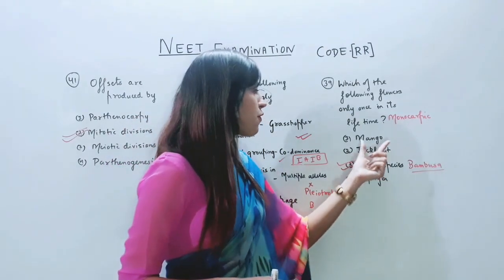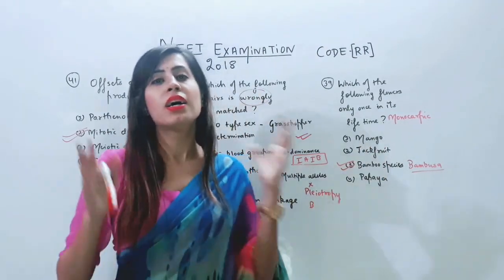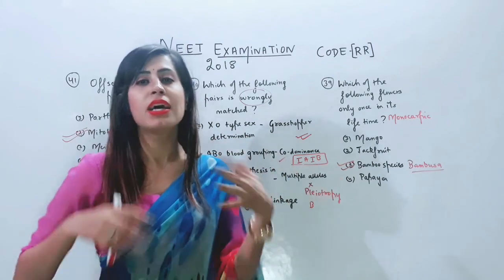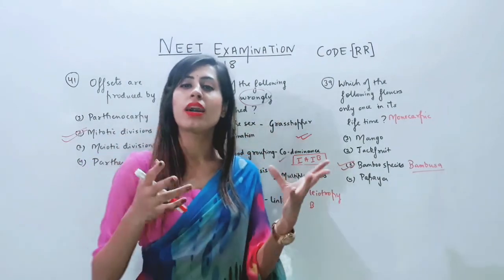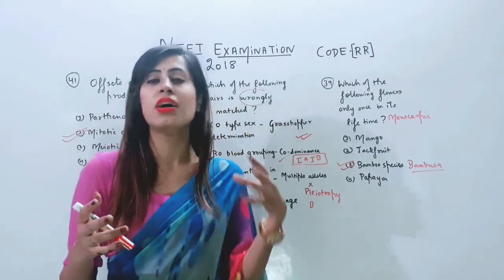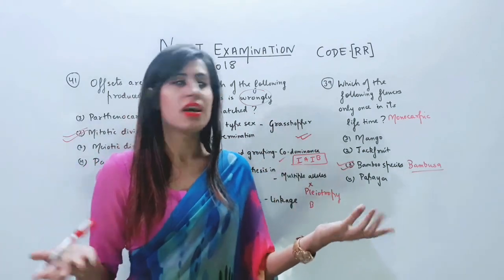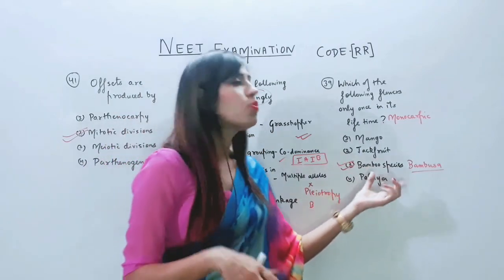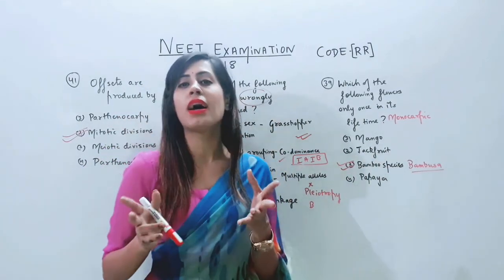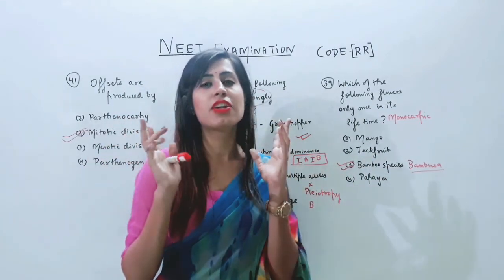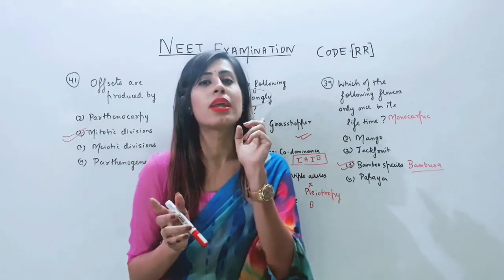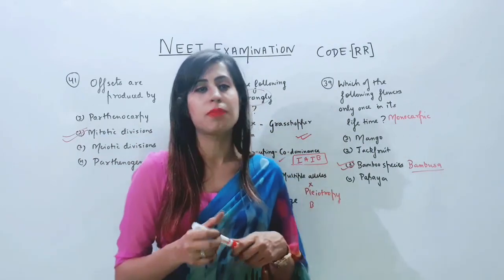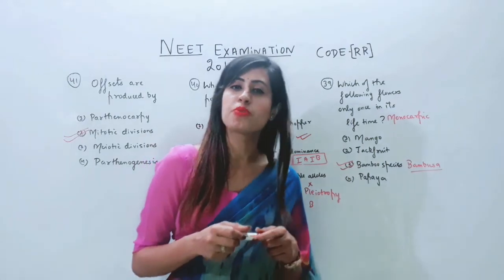Rest all of them, jackfruit, mango and papaya, they are polycarpic. That means they keep on flowering and fruiting at regular intervals in their lives. They are perennial, they live for many years. But bamboo is an exception. It's a perennial plant. It lives for many years, but it shows flowering and fruiting only once in its lifetime. So the correct answer is option number 3.